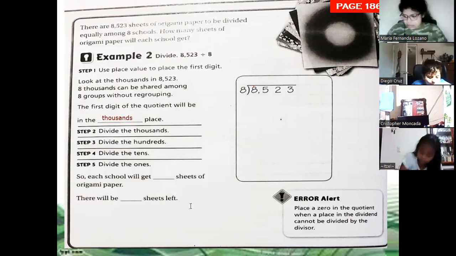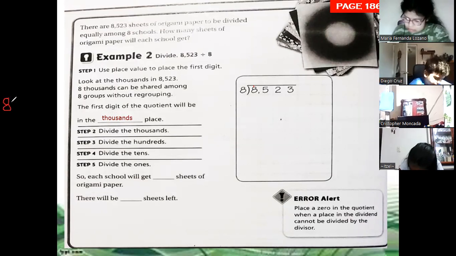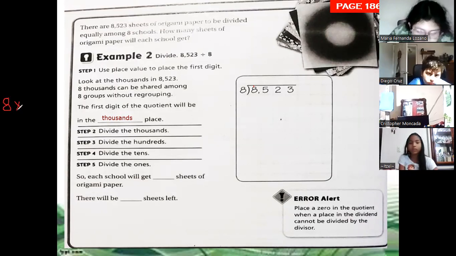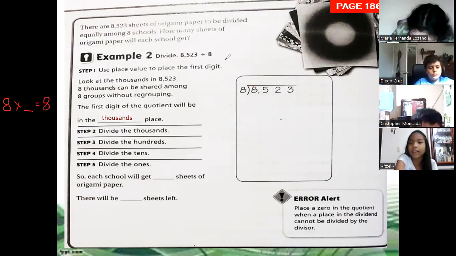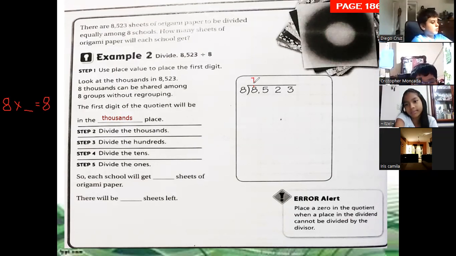So guys, 8 divided by 8, we have to look at the number in the table of 8. 8 times 8 is 64, but we are looking for an 8, not 64. 8 times 1 is 8, exactly.